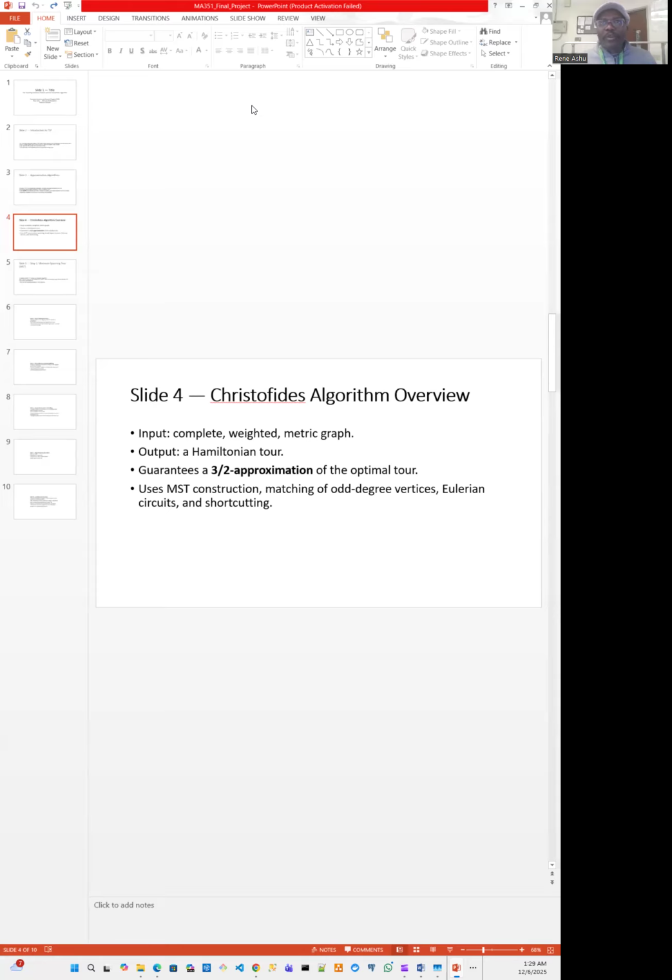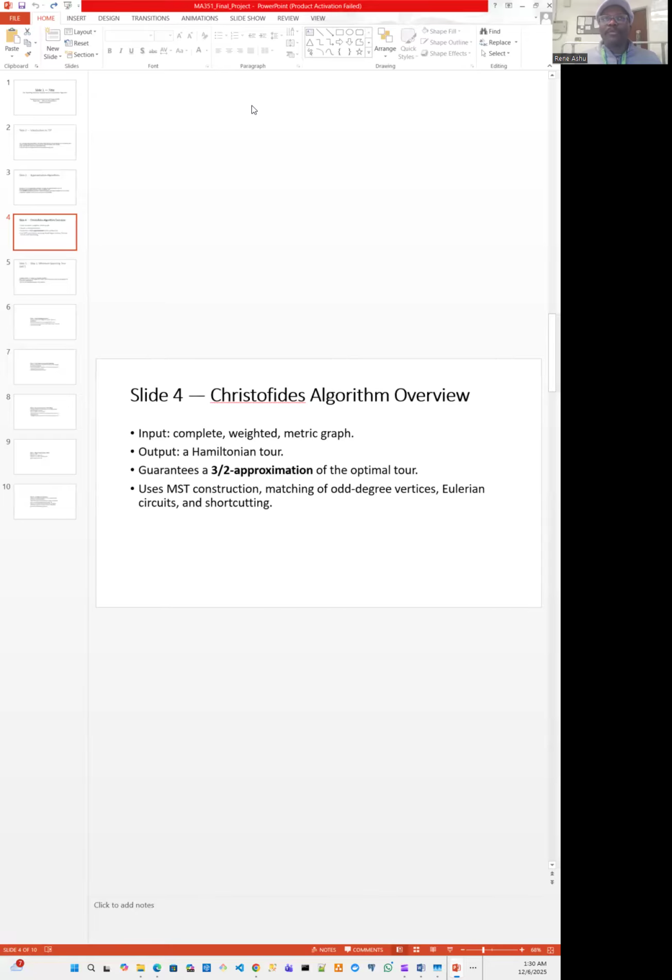Now, going to the 3/2 approximation is the part. 3/2 is the same as 1 plus half. The part of the 1 is fairly easy because when you delete an edge from the minimal spanning tree, the cost reduces and becomes less than what the optimal cost could be.